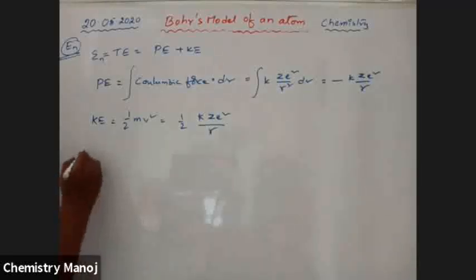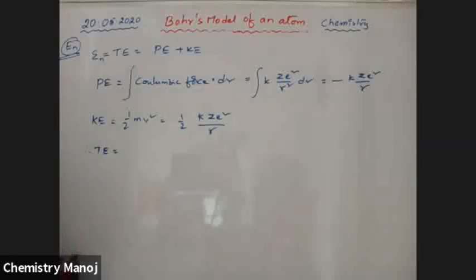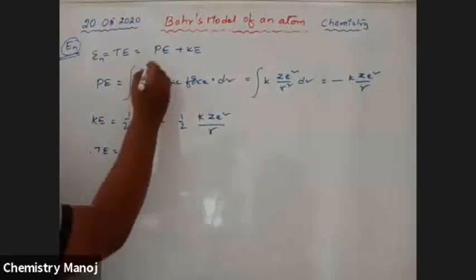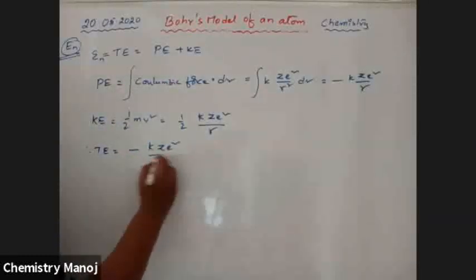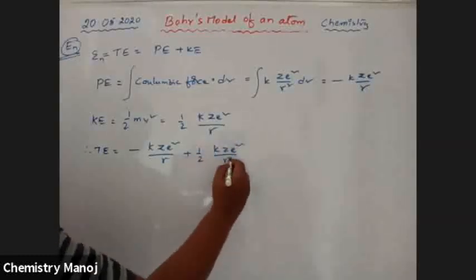Therefore, total energy is equal to the sum of these two values: potential energy, minus K Ze square by r, plus 1 by 2 K Ze square by r.